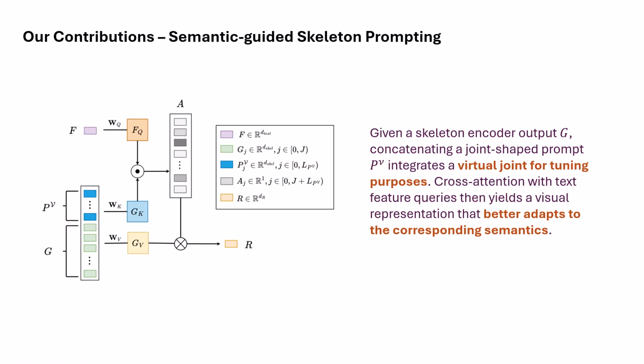And for our skeleton prompting module, we integrate a virtual skeleton joint to record the prompting tuning information on the skeleton side. This new skeleton joint follows the same feature data format as the other skeleton joints, so that later we can concatenate the features of both real and virtual skeleton joints together as a complete joint feature sequence. And then we can use cross-attention with the text embedding output as queries to yield a visual representation that adaptively matches the corresponding cross-modal semantics.